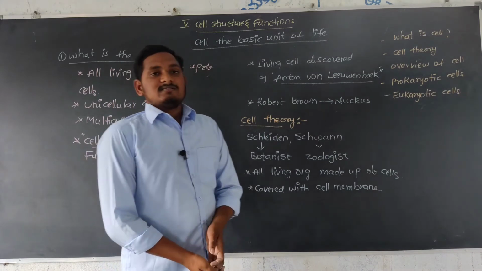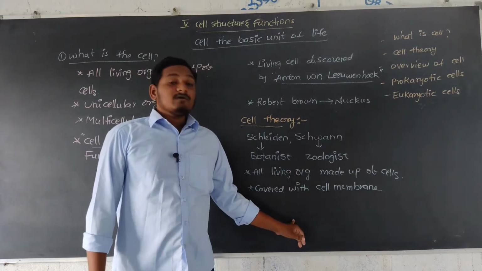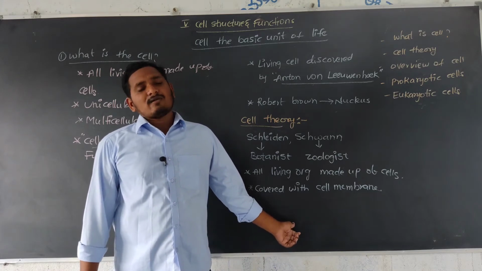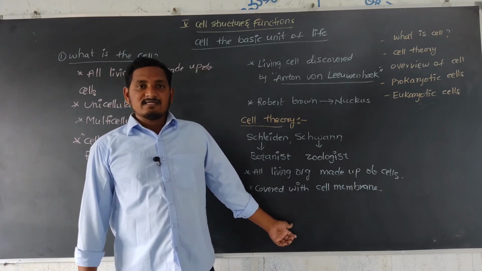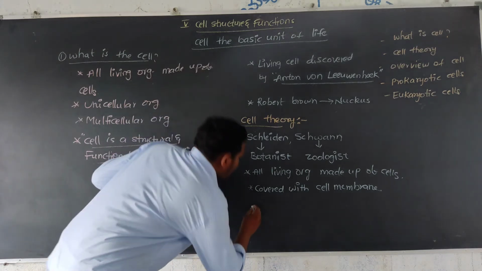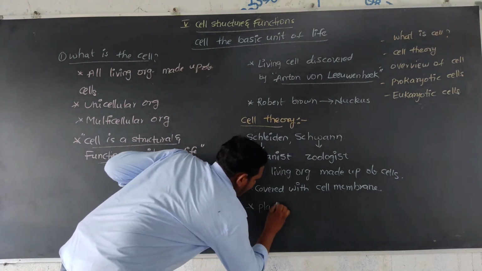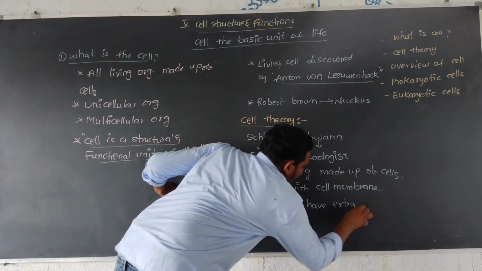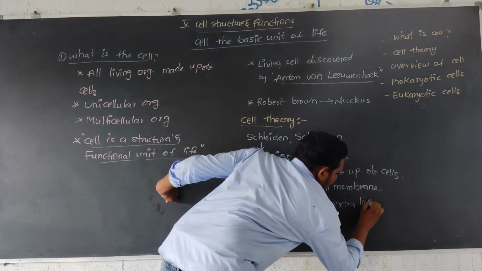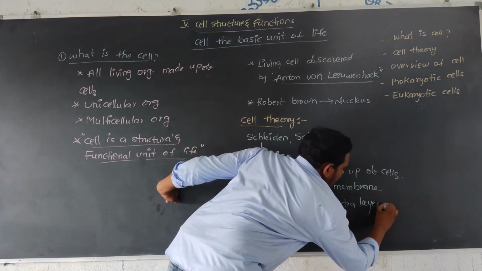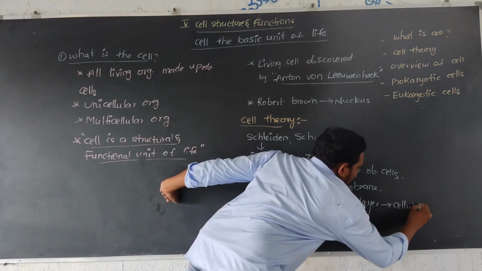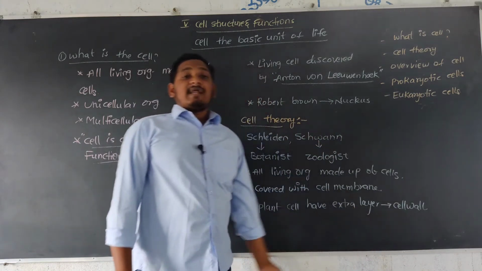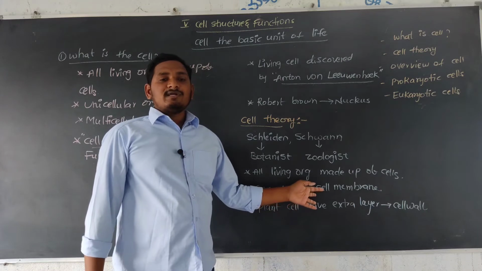In plant cells one more extra layer is present, that is the cell wall, an extra protecting layer around the cell membrane.